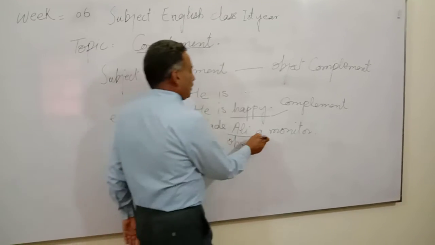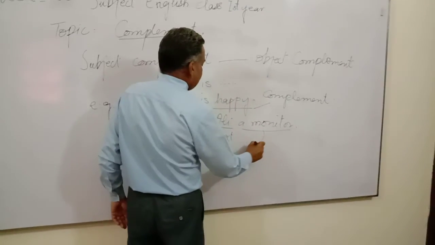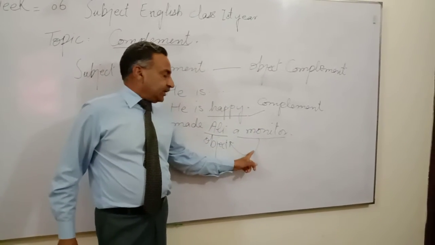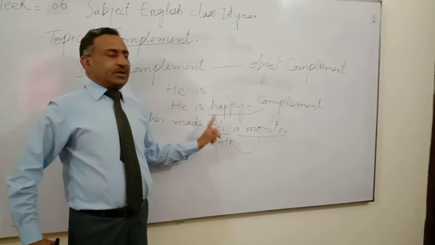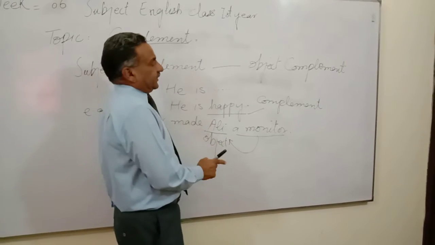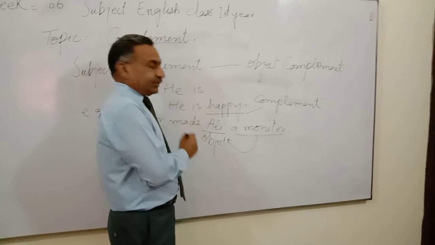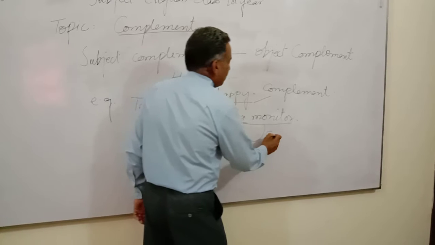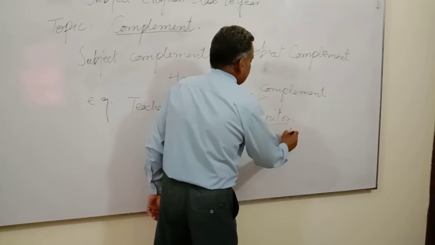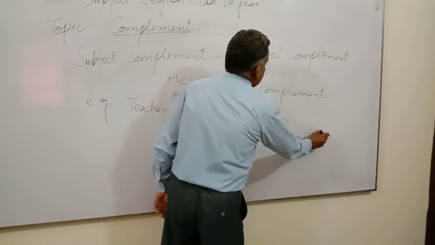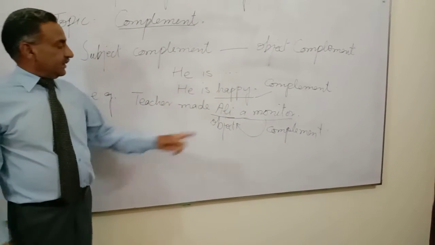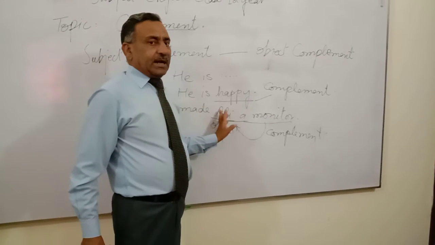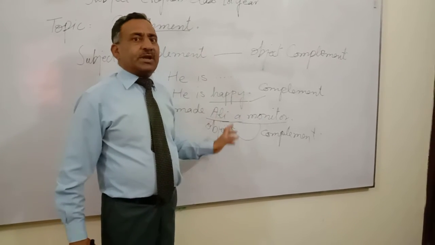And who is the monitor? Ali. So "a monitor" completes the object. So we can say that in this sentence, "a monitor" is an object complement, because it is completing Ali, and Ali is the object.